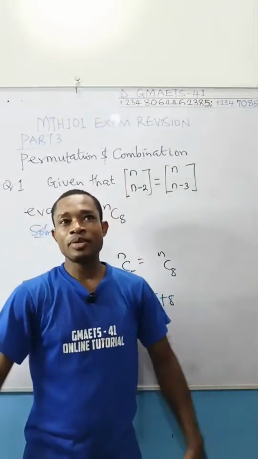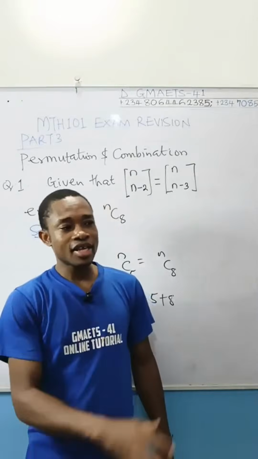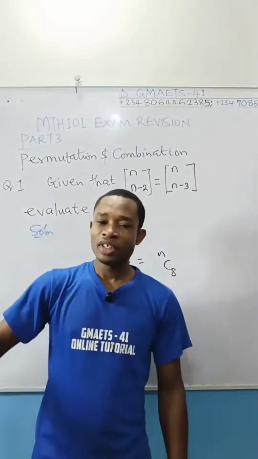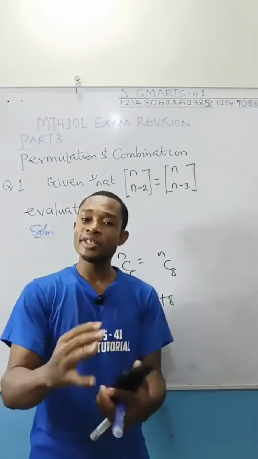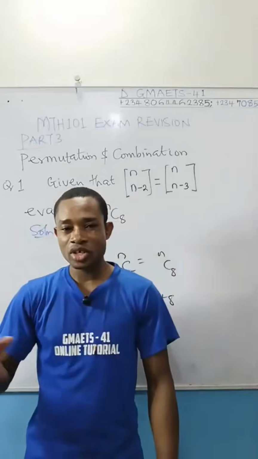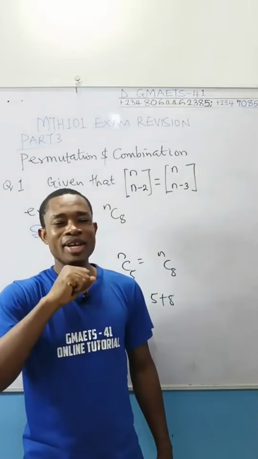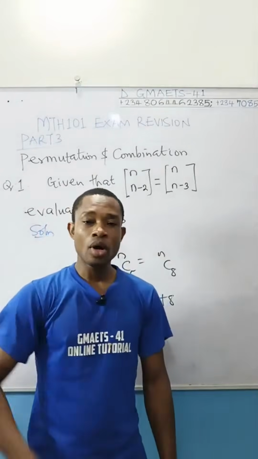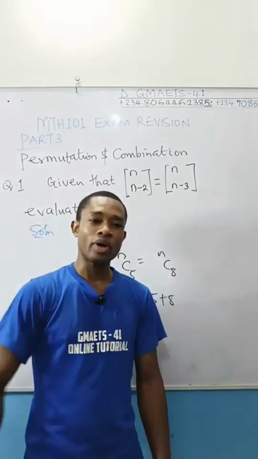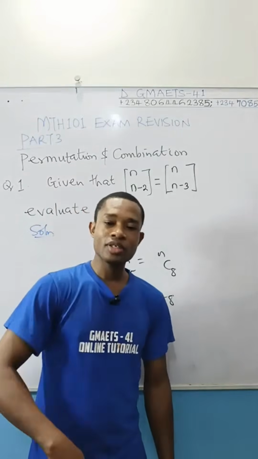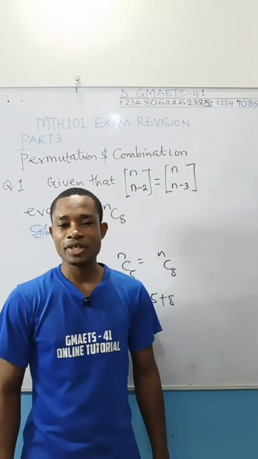So if I have 5 boys and let's say 7 girls, and I say I need to set up a committee from these boys and girls, and the number of people in that committee should be 3, and that a girl must be in the committee, boys must also be in the committee.